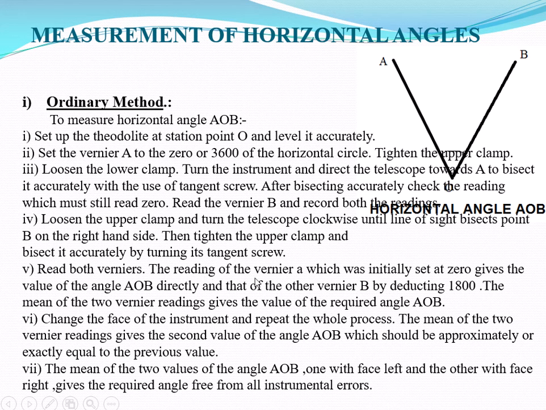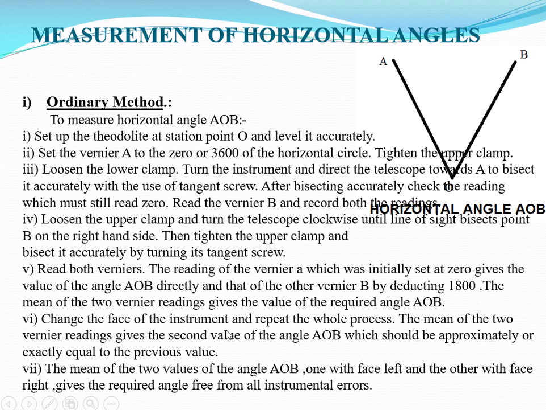The reading of the vernier which was initially set at 0 gives the value of angle AOB directly, and that of the other vernier B by deducting 180 degrees. The mean of the two vernier readings gives the value of the required angle AOB.